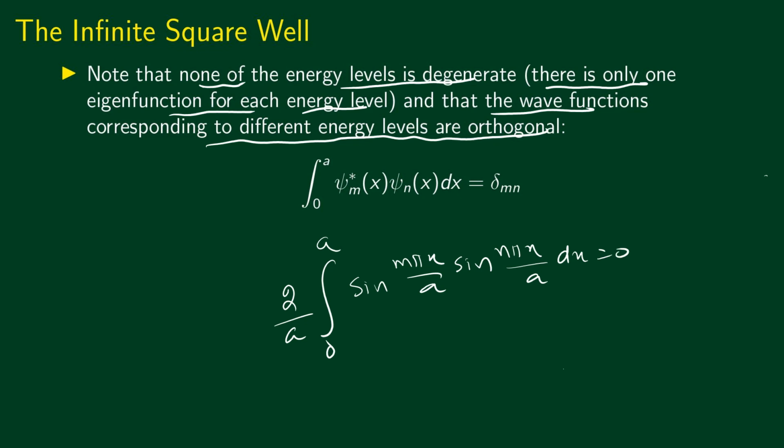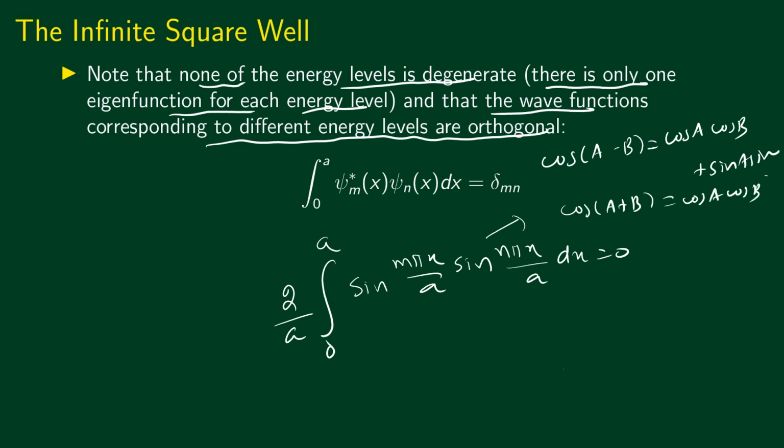This is what you need to show. Now this is easily done. You just have to make use of the formula. You remember that cos(a minus b) is cos a cos b plus sin a sin b, and cos(a plus b) is equal to cos a cos b minus sin a sin b.